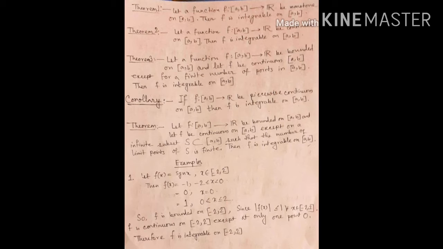Next theorem: let f from closed interval [a, b] to R be bounded on closed interval [a, b], and let f be continuous on closed interval [a, b] except on an infinite subset S of closed interval [a, b] such that the number of limit points of S is finite, then f is integrable on closed interval [a, b]. That means previously we saw that if a function is bounded and continuous on closed interval [a, b] except for a finite number of points, then f is integrable, and this theorem states that if f